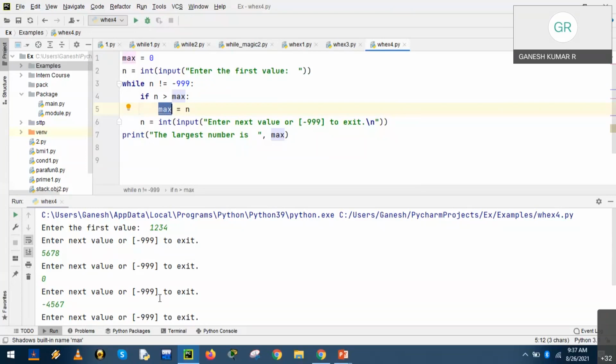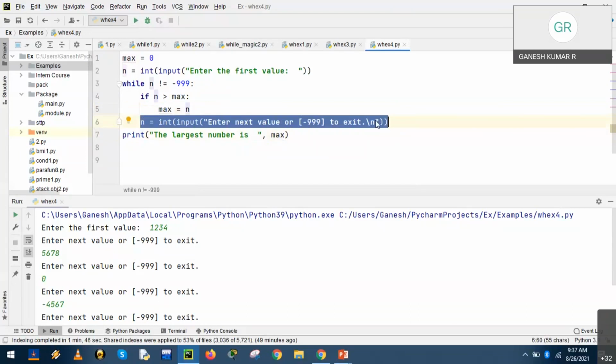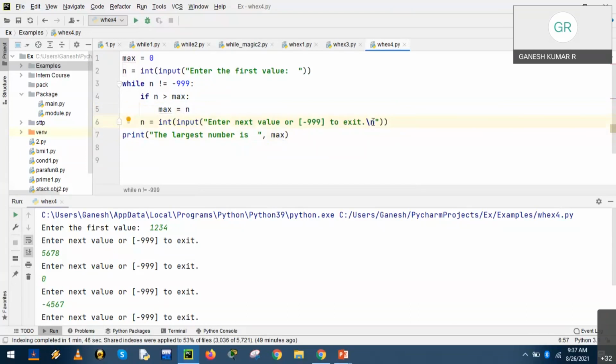And another problem, at the same time, while has a demerit also. In case the statements are not properly indented, it will get into an infinite loop. Okay, so the execution termination should be taken care of. Otherwise, while will be more efficient than the if conditions. If you would like to repeat a process again and again, the number of statements will be less and in less time we get the output.